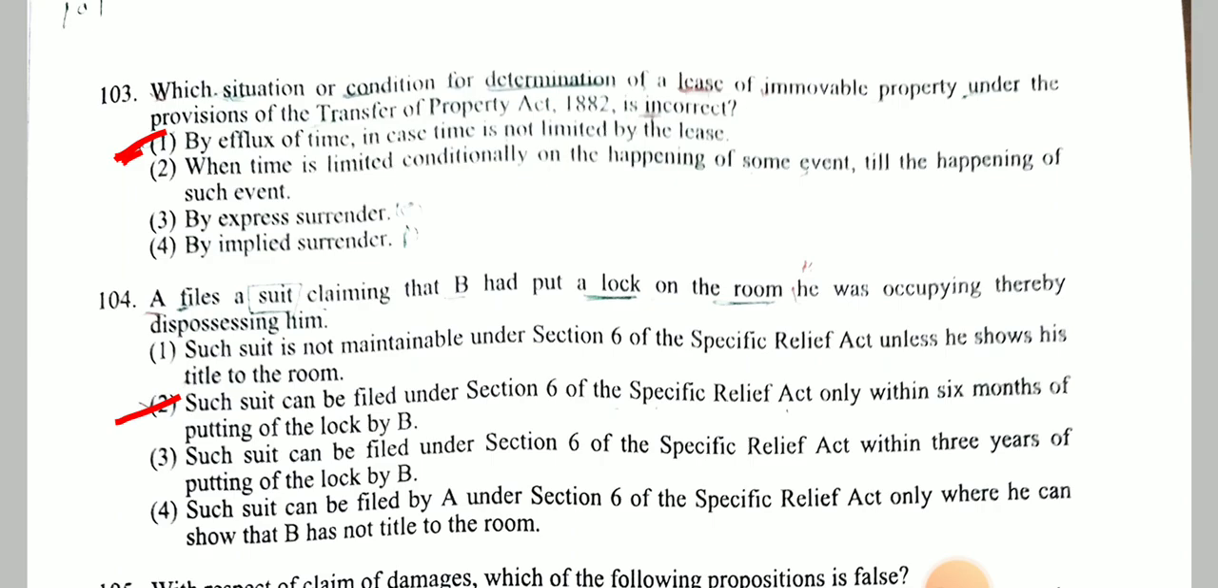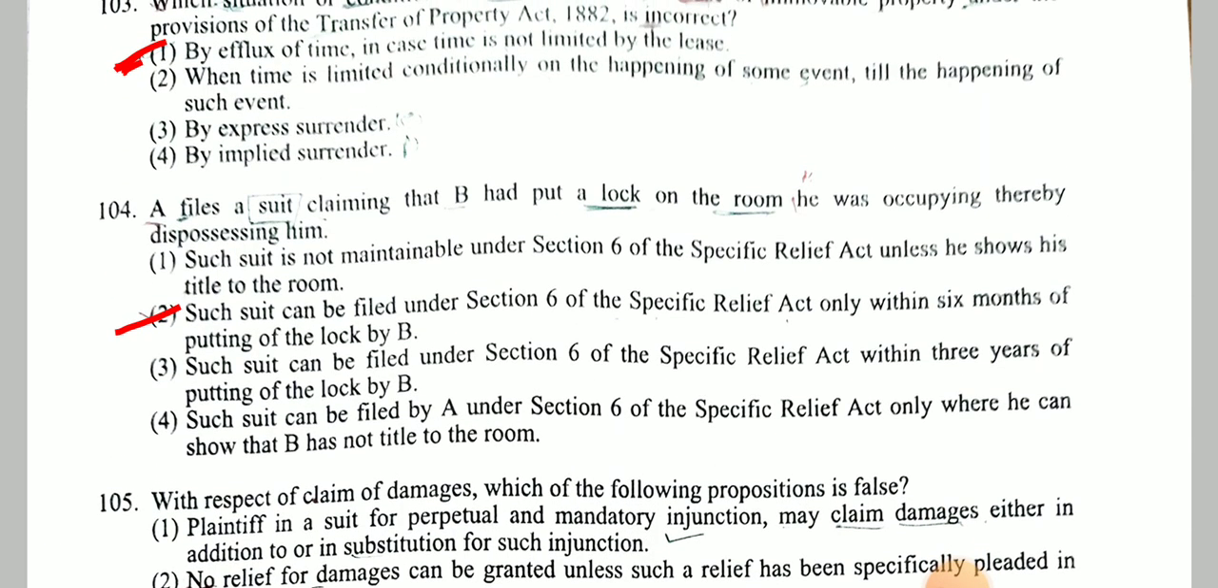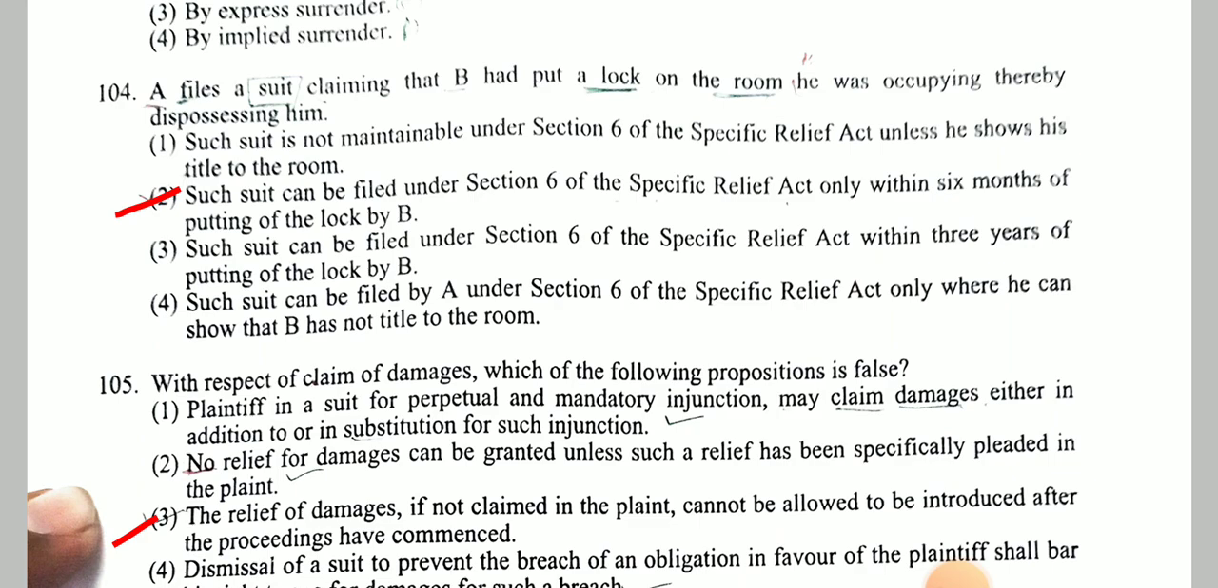Next question. Which situation or condition for the determination of a lease of immovable property under the provisions of the Transfer of Property Act is correct? And answer is by efflux of time in case time is not limited by the lease. Next question. A files a suit claiming that B had put a lock on the room which he was occupying, thereby dispossessing him. Answer is such suit can be filed under Section 6 of the Specific Relief Act only within 6 months of putting the lock by B.